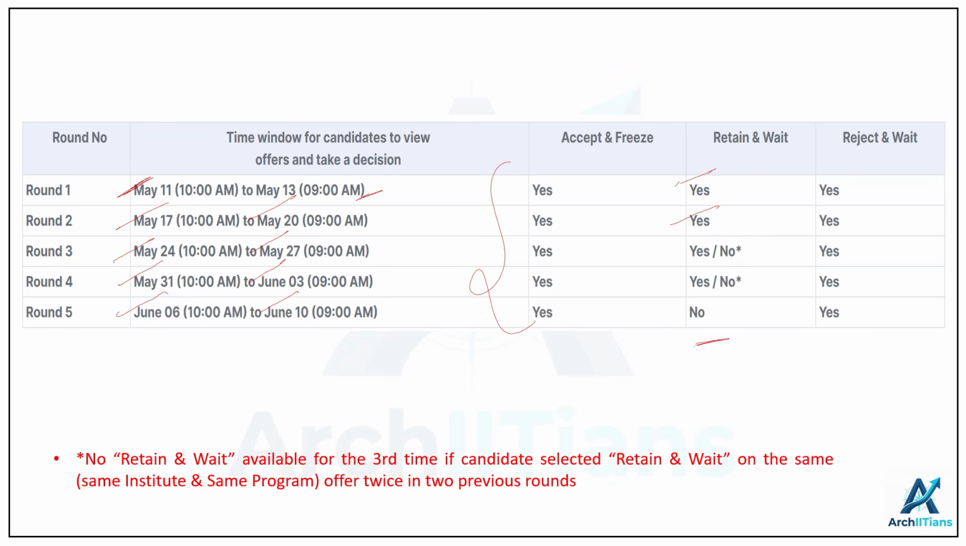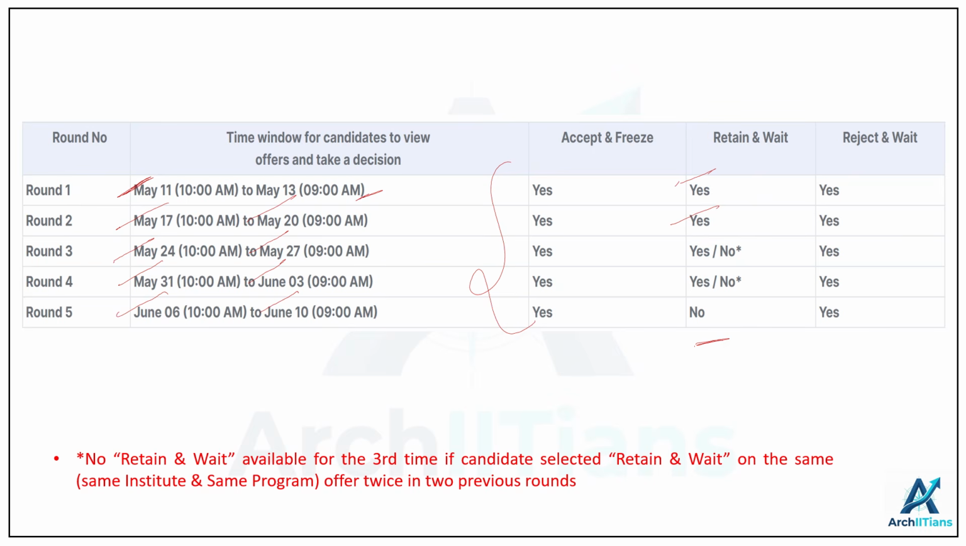But for the third time, either you have to let go of that particular choice, or you have to accept or reject that choice. But again, you can retain and wait for some other program in the same institute or some other institute. That's an option for you. But for the same program within the same institute, you have to make a selection in round three, in your third choice basically. And if you choose retain and wait, like I mentioned, you can do it only two times. And after choosing retain and wait, you again have to click submit, and that's how your decision will be taken.